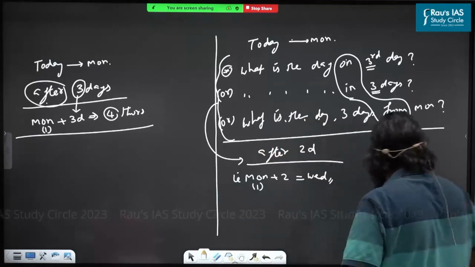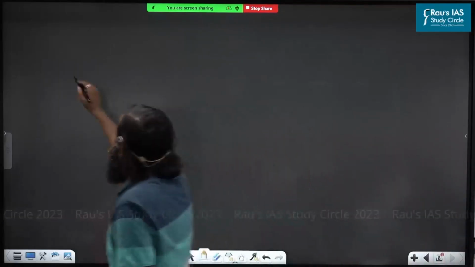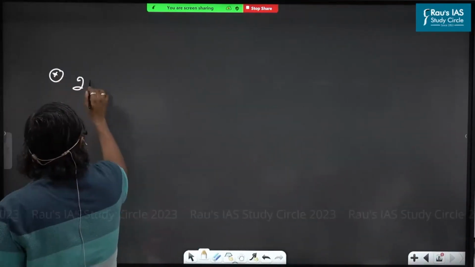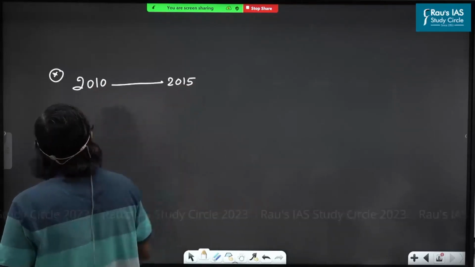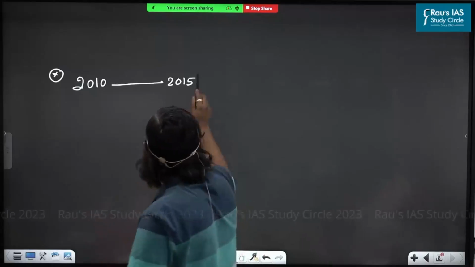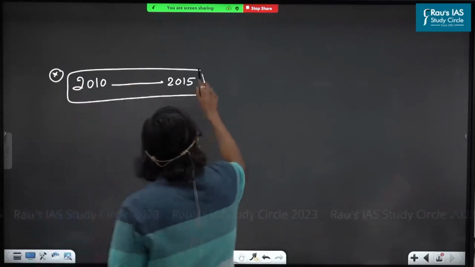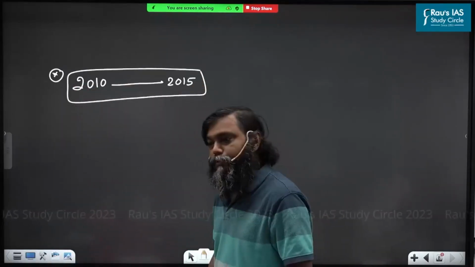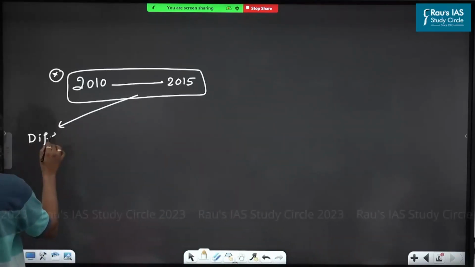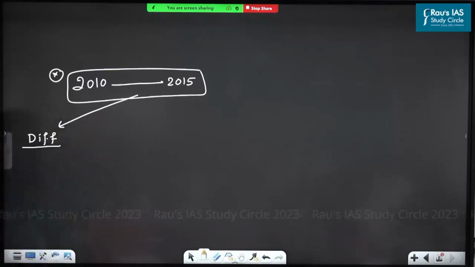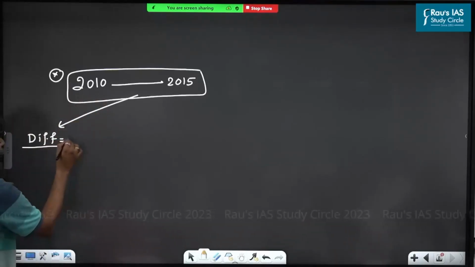Now listen. One more thing I have to say. I am in 2010. I am going to 2015. Ready? Example. Which 2 years are we comparing? 10 with 15. Now the question uses the word: how many years difference are there? Difference is how many years? How do you calculate? You take the difference between these two. So the difference is how many years?